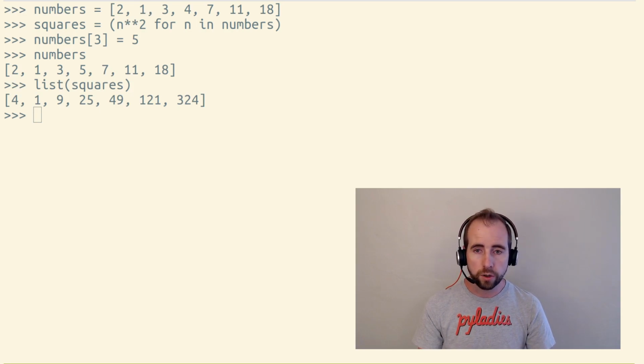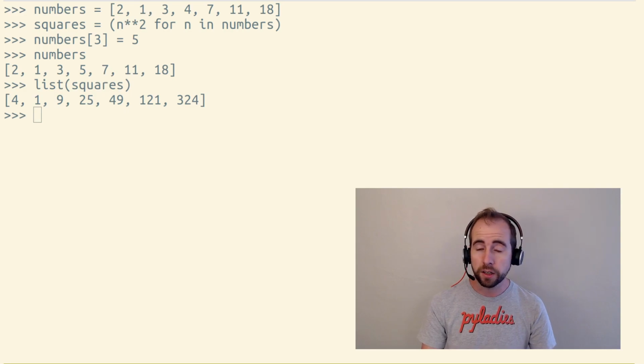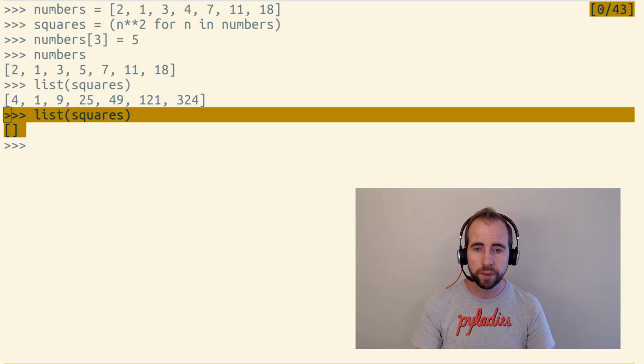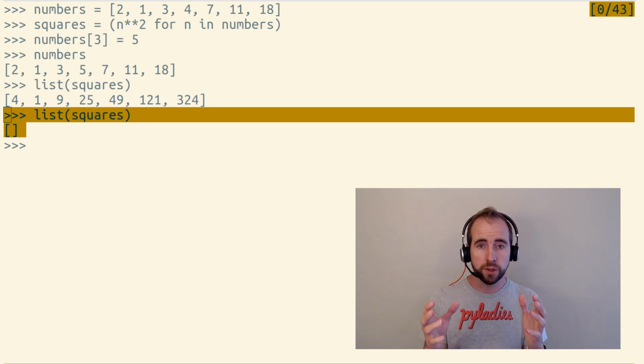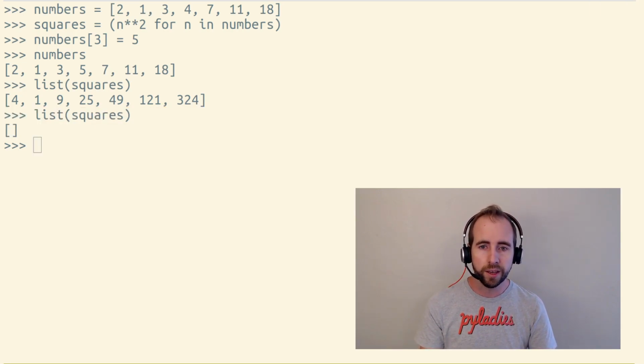So generators don't do work until the point where you loop over them. And if you loop over them a second time, they'll be empty that second time. Generator objects are lazy iterables and they're single-use iterables. You can only use them once because as you loop over them, the items in them get consumed. And they don't just get consumed, they actually get generated at the point that you loop over them.